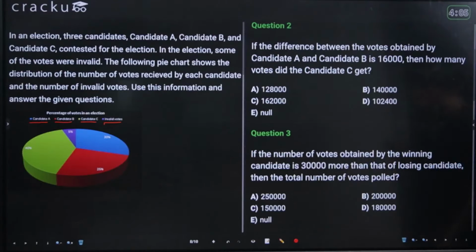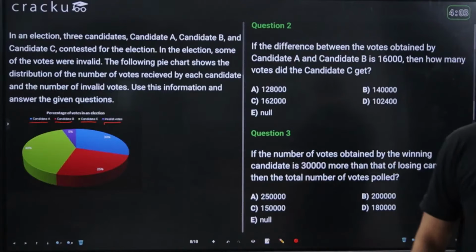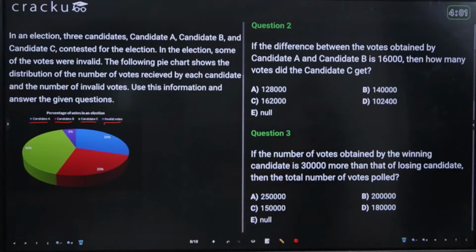Try the second and third one, and then I'll show you the fourth one. Aviral, Itansh, and Abir, you're done with the first and second one. Try the third one now.